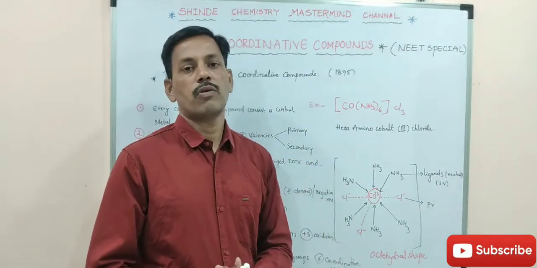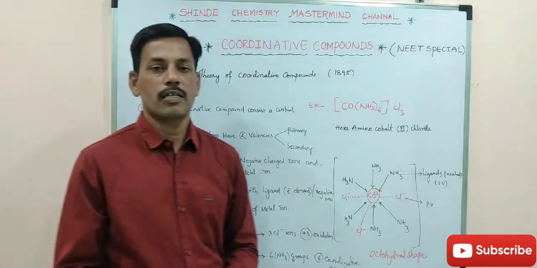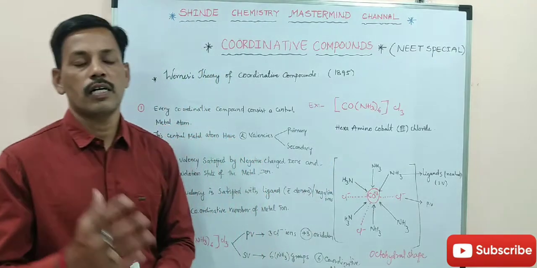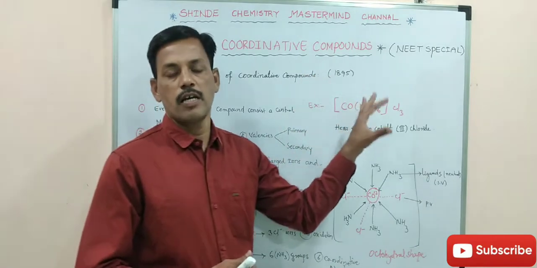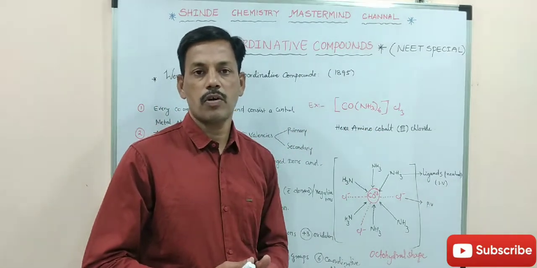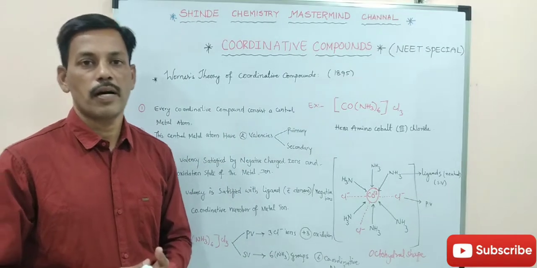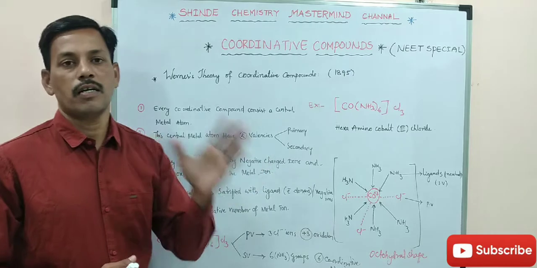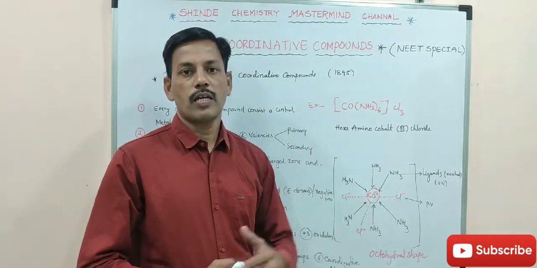We have to know oxidation state, magnetic properties, geometries and hybridization. In these coordination compounds we have to study IUPAC nomenclature, hybridization, magnetic properties, and isomerism in coordination compounds.